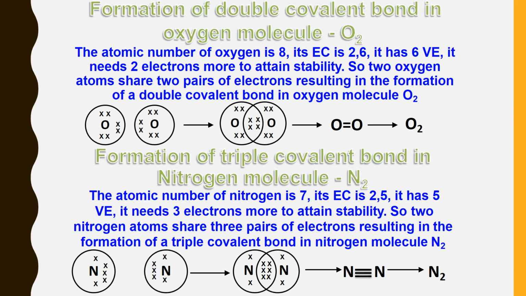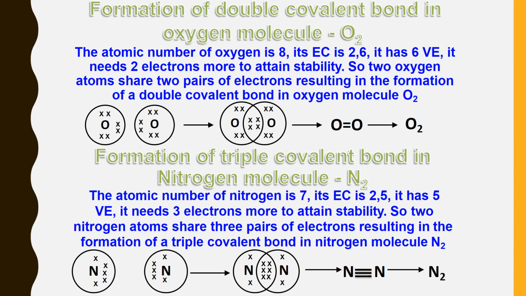So two oxygen atoms share 2 pairs of electrons, resulting in the formation of a double covalent bond in the oxygen molecule. In this you can see there are 2 shared pairs of electrons, so it makes a double bond and will make the O2 molecule.